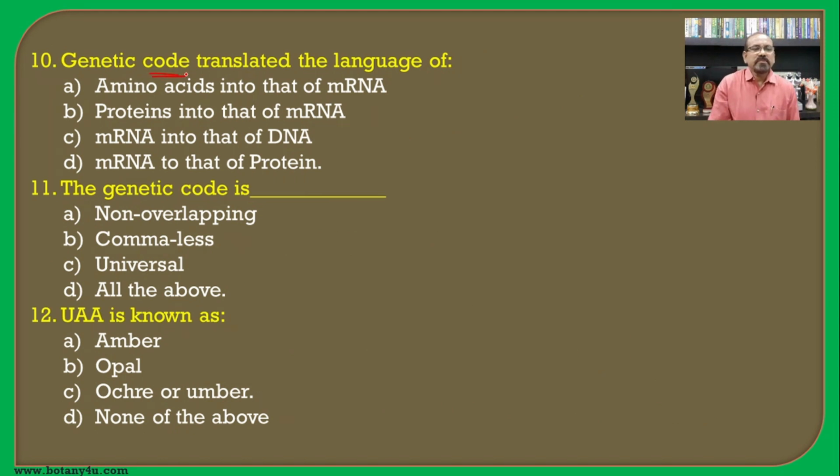Genetic code translates the language of. The segment of DNA which is responsible for the synthesis of a particular protein is known as the gene. On transcription of this gene, there is formation of mRNA, and the sequence of nitrogen bases present on this mRNA is used for the formation of the sequence of amino acids, which is nothing but the protein.